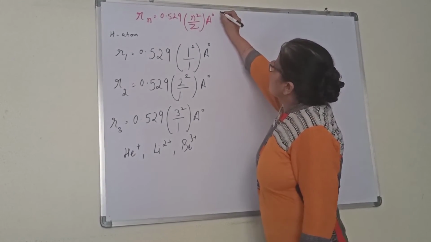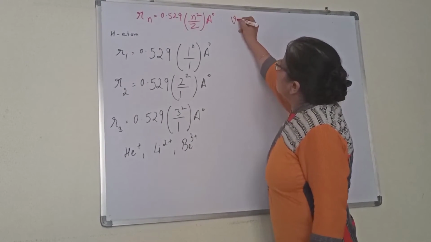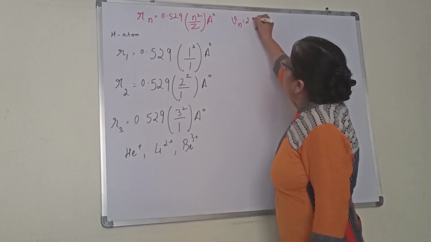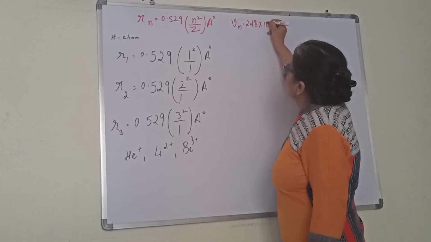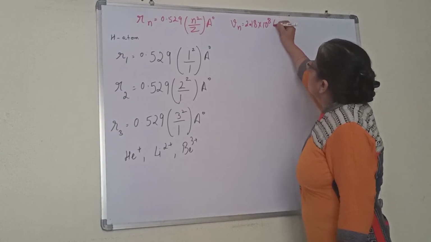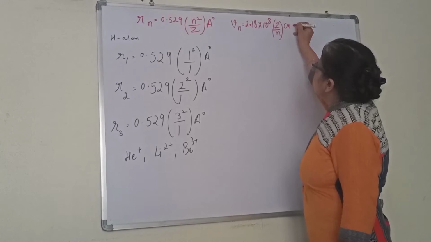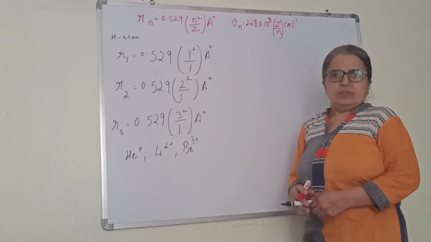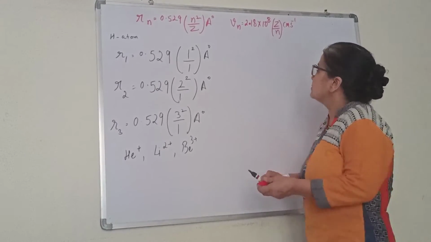Next, we are discussing the velocity formula. The velocity formula, children, is like this: 2.18 into 10 to the power 8 into Z by n. This is in centimeter per second. You can just put the n values and calculate. I'll write down for 2 orbits.